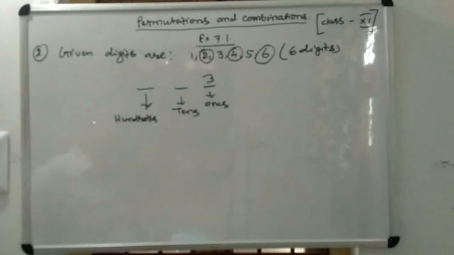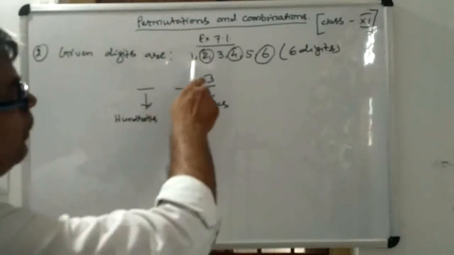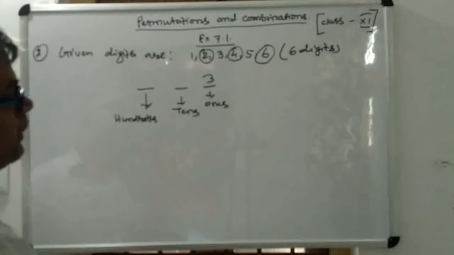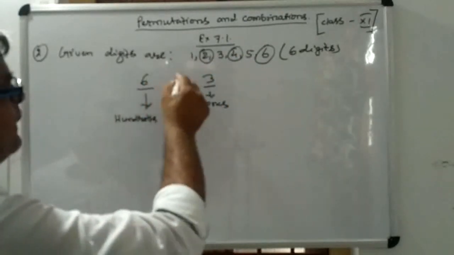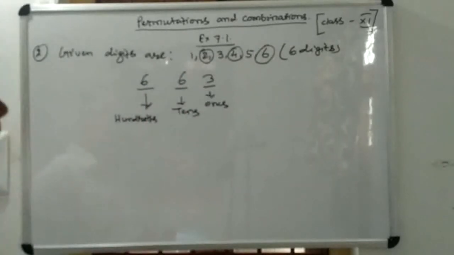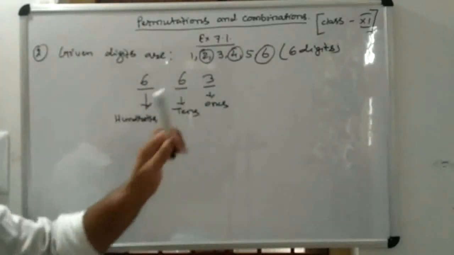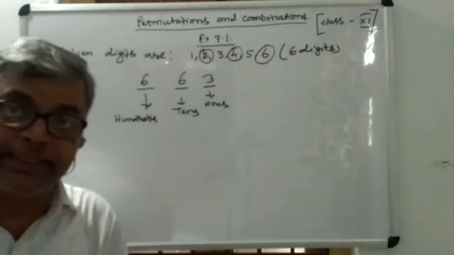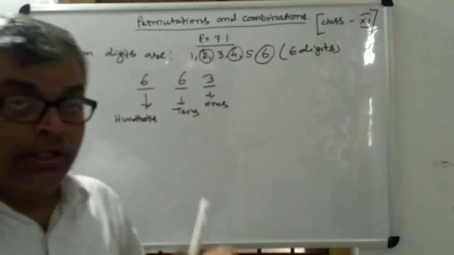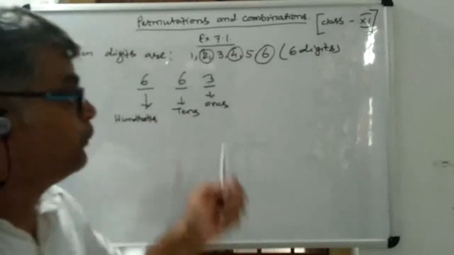And since repetition is allowed here, you can put any of the 6 digits at the remaining two places. But at the unit place you have only 3 digits to make it an even number, which are 2, 4 and 6.